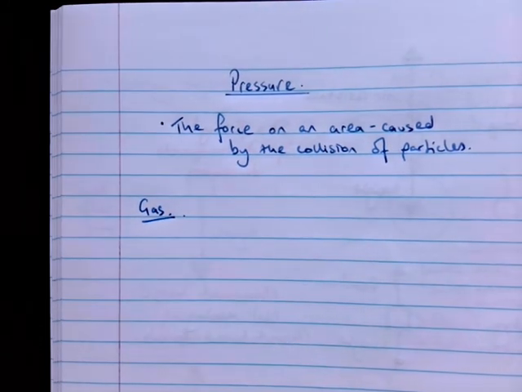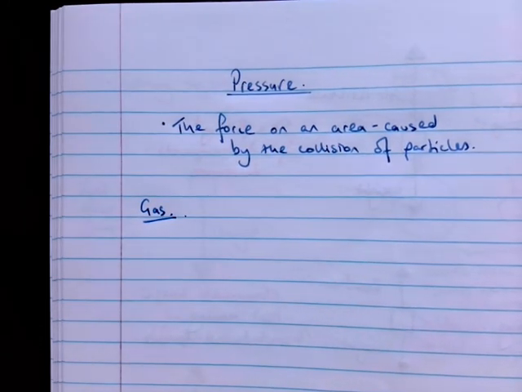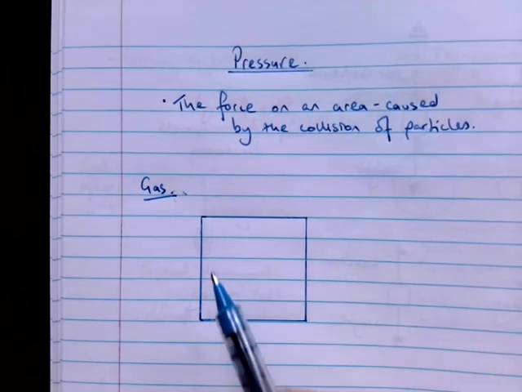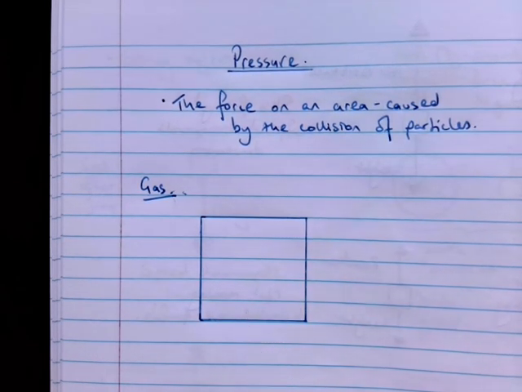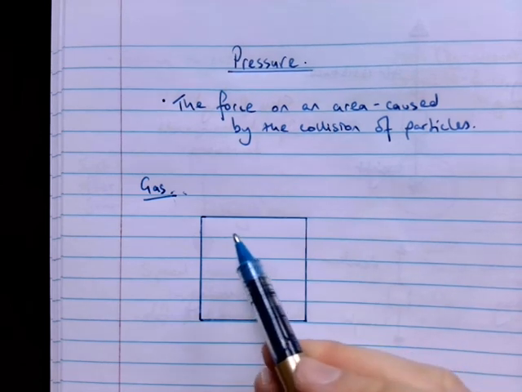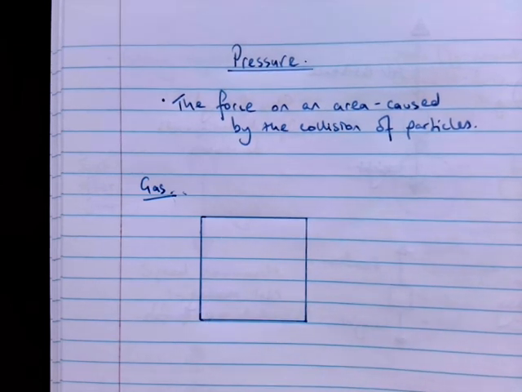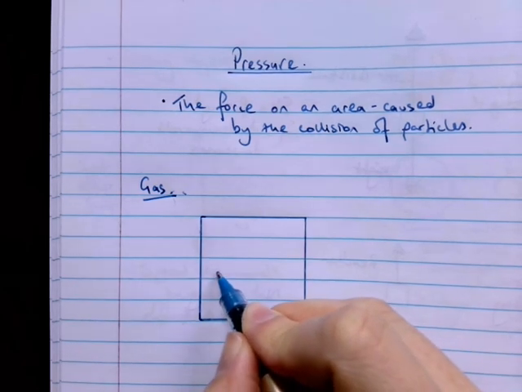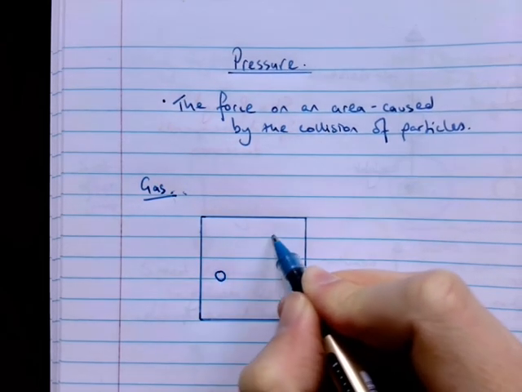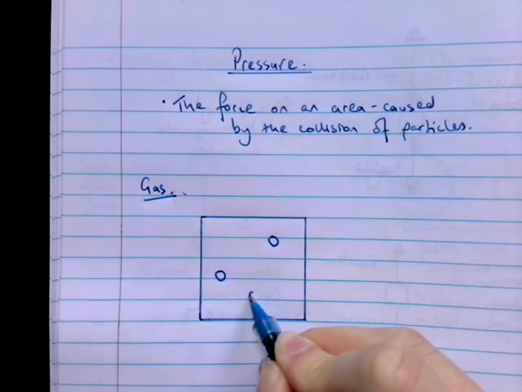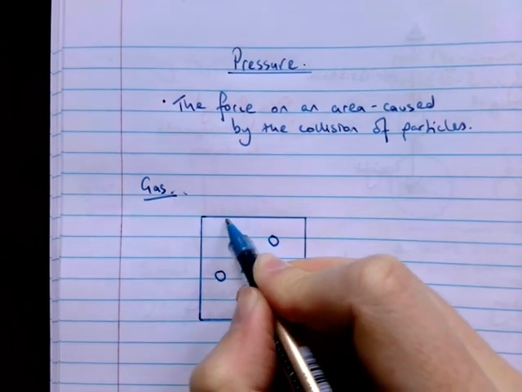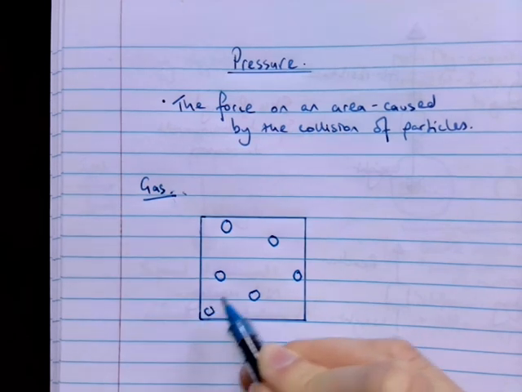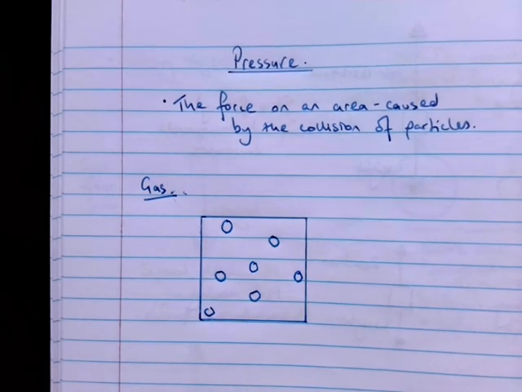Okay, and for that we're going to need a container. So here is my container. All right, it's just like a box. It might be a cardboard box, might be a lunch box, could be anything. Okay, but it's a box, and inside there I've got a gas. Now you'll remember that in a gas, the particles are arranged far apart, and they're moving quite fast in all different directions.